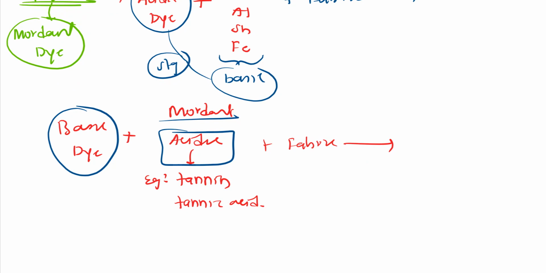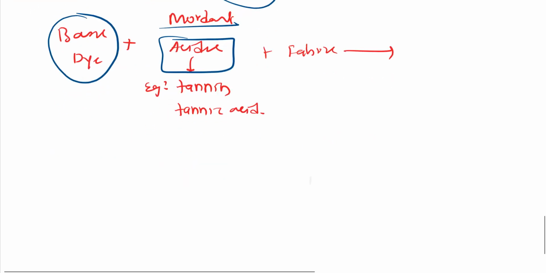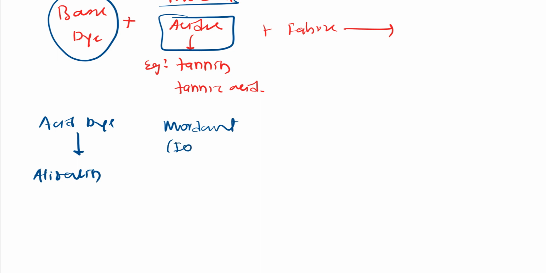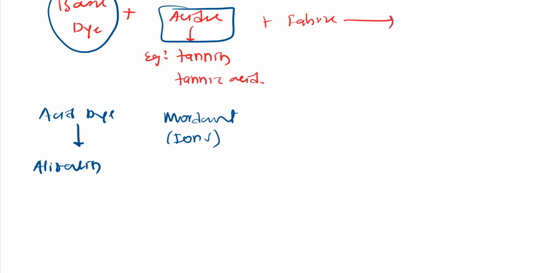This process of dyeing is called the modern dyeing method, right? So let us see how this happens. Let me take the acidic dye that I have called alizarin, right? Alizarin. These things you need to remember. Now I will use the mordant. I have told you they are ions. We take those ions. Let me give the ions, like basic mordants here: Al3+,